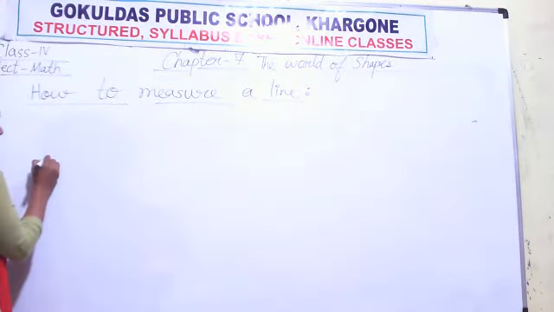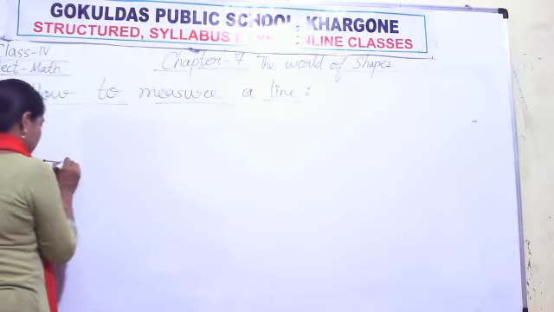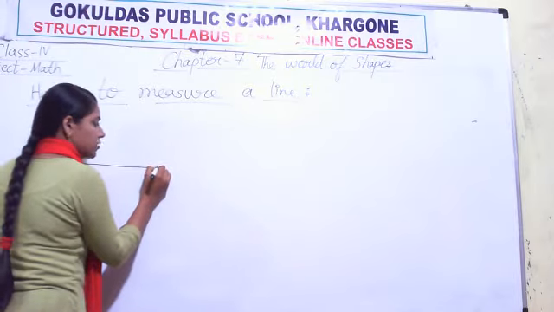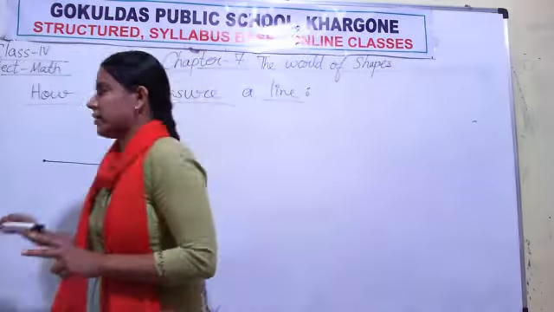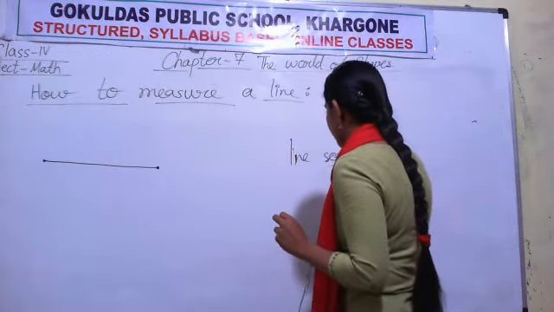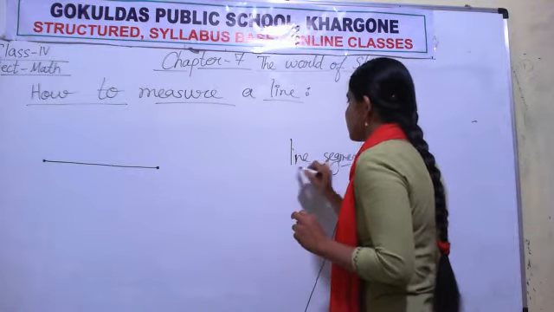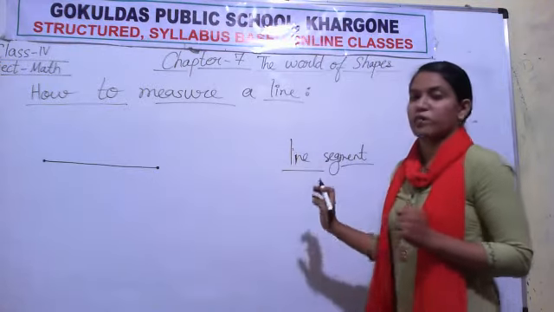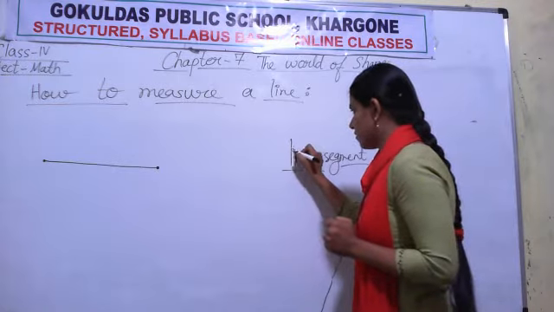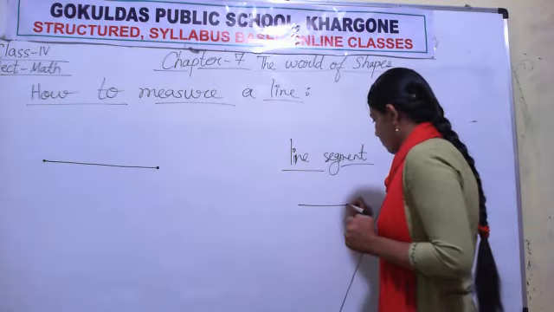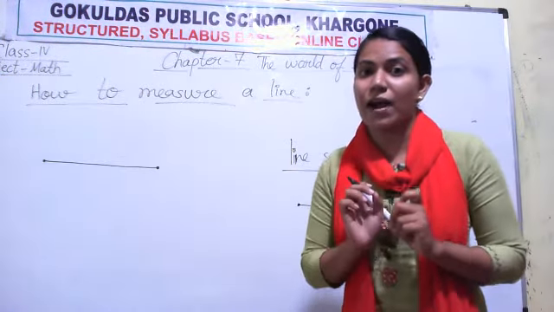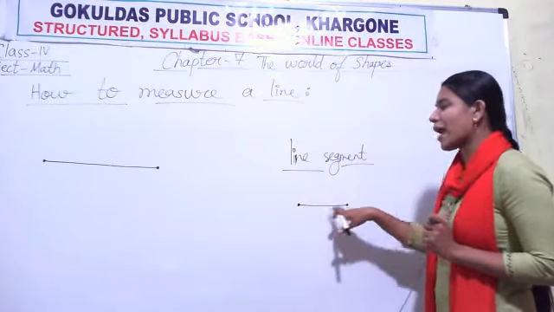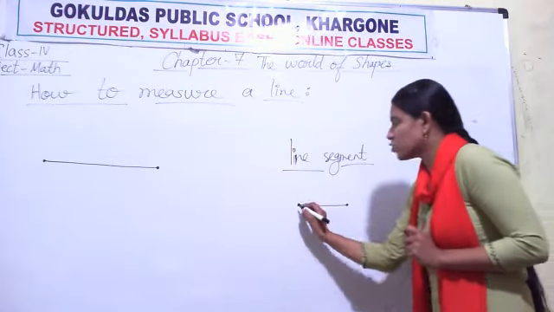Suppose a line segment is drawn here. Now what is line segment? First understand line segment, we will do measurement later. Line segment is a part of line. It means it has 2 end points.